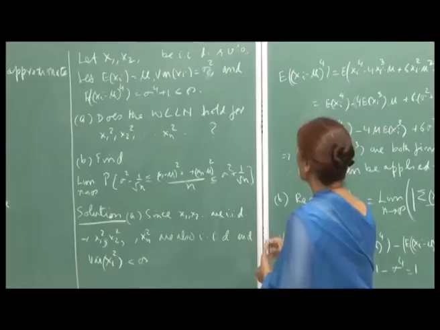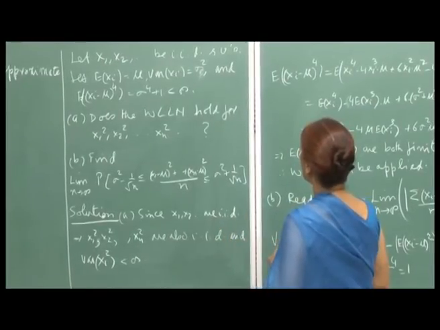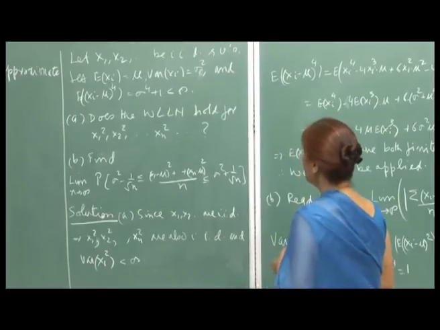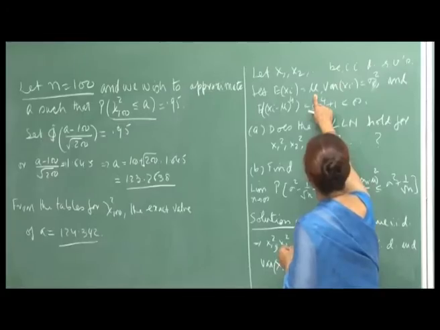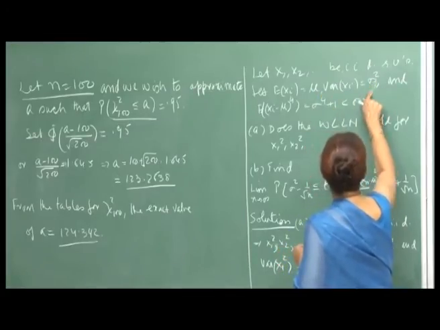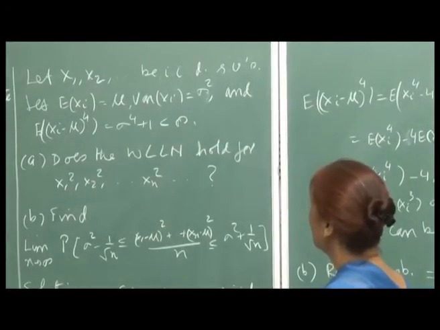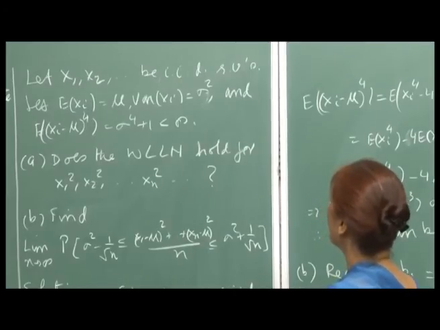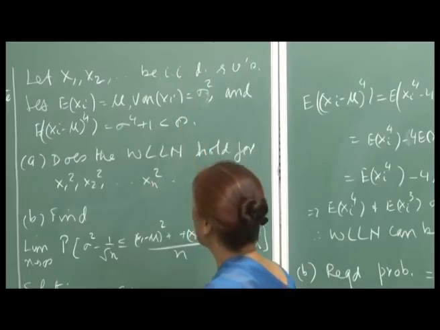The question is, if X1, X2, ..., Xn are again independent identically distributed random variables, and you are given that the expectation of each variable is mu and the variance is sigma square, and also that the expectation of (Xi minus mu) raised to power 4 is sigma square plus 1, which is less than infinity, because sigma you are taking to be a finite number.